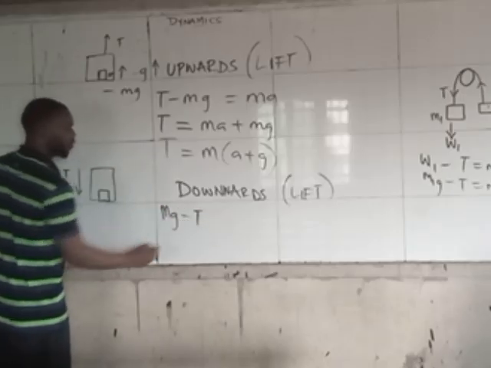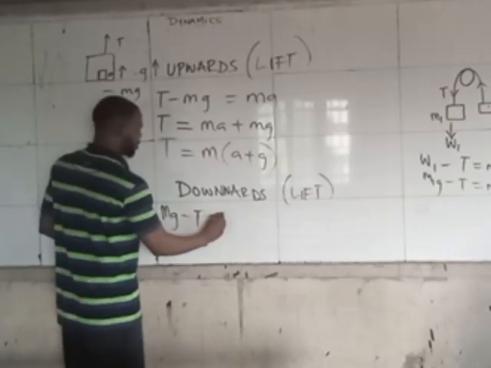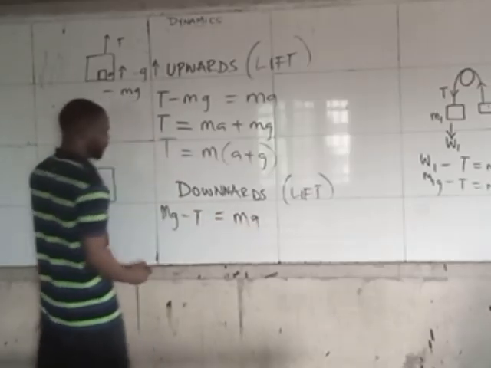So the key thing is to always identify the direction something is going. If it's going in my direction, I am going to be more. And if it's going against, the other party is going to be less. So it's going to be subtracting. So mg minus T equals MA. That is the total force there.